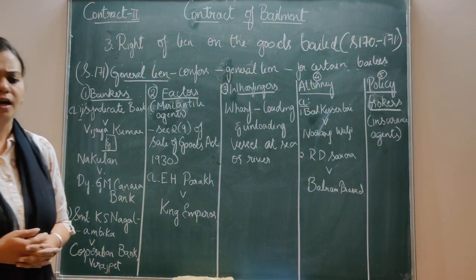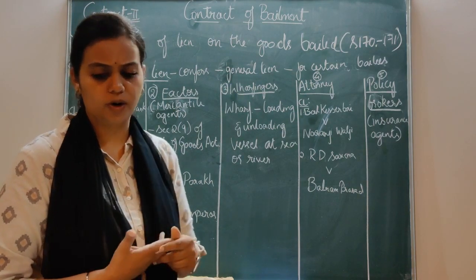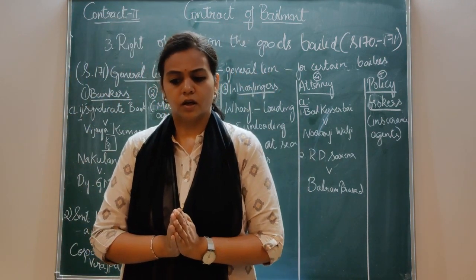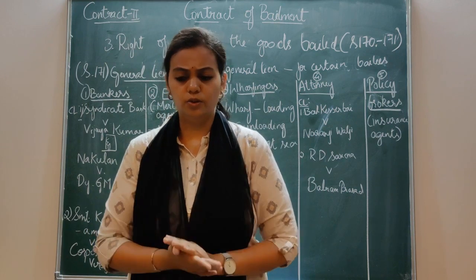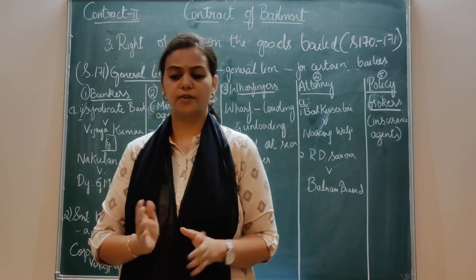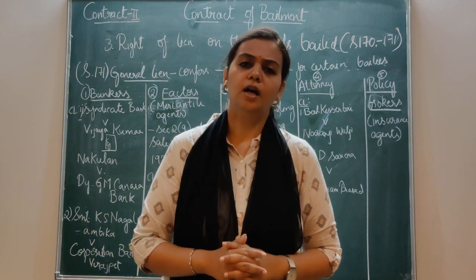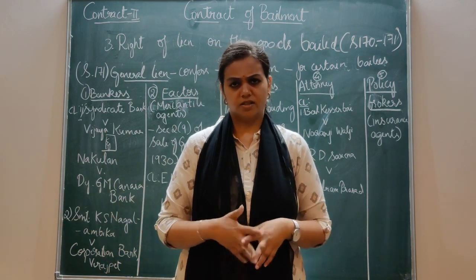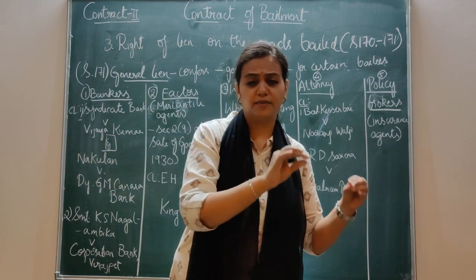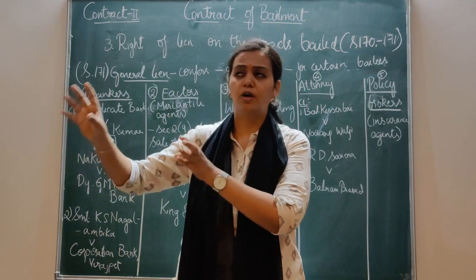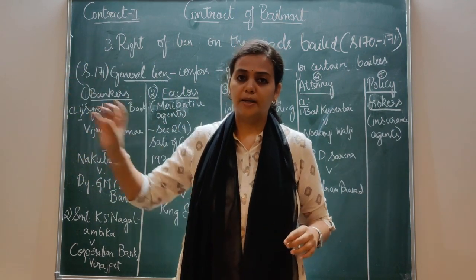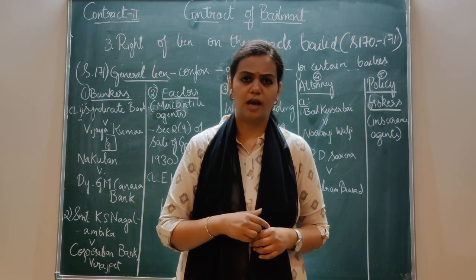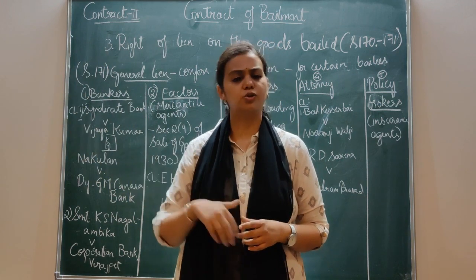So now let's try to know what general lien is. General lien means they can retain the goods for a general balance of accounts of any goods bailed to them. There are a number of goods. Till now we were discussing just one good. The bailor gives one good to B, and B becomes the bailee for possession for 1 month. No, even this can also happen: he can give 2 or 3 goods to the bailee.